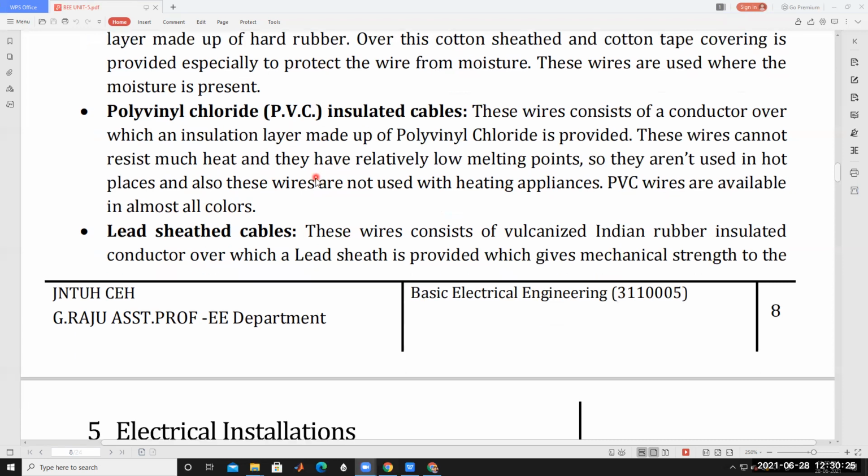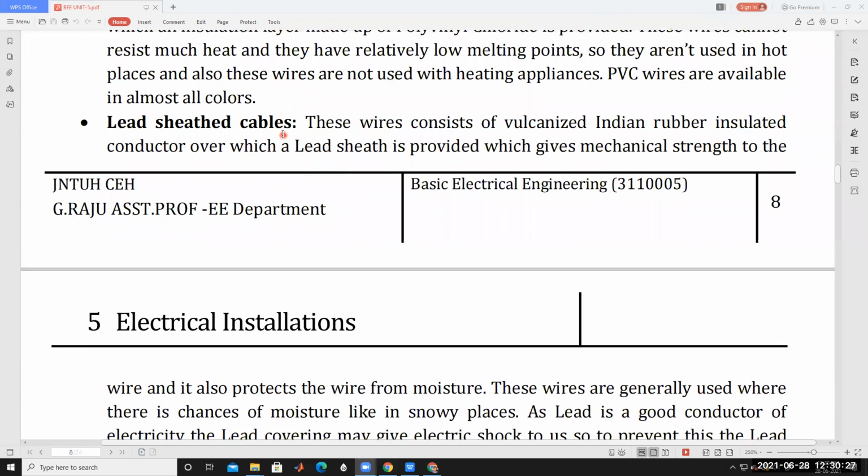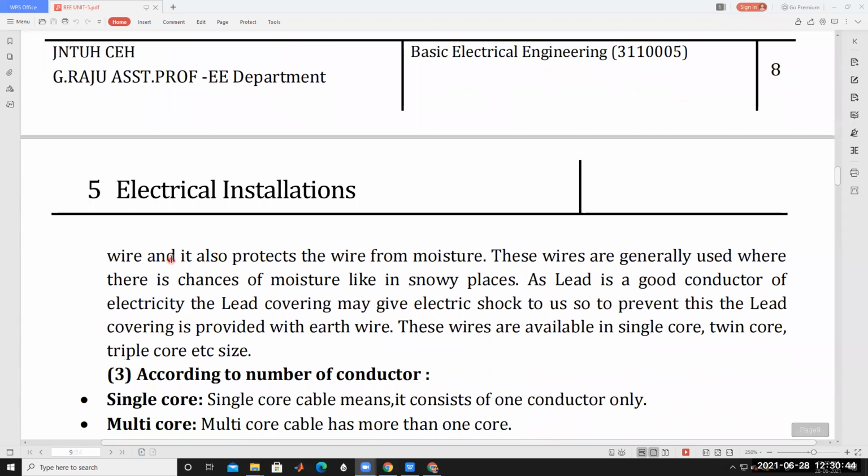Then next, lead sheathed cables. These wires consist of a vulcanized Indian rubber, VIR, insulated conductor over which a lead sheath is provided, which gives mechanical strength to the wire. Understood? The lead sheath provides mechanical strength to the wire, and it also protects the wire from moisture.